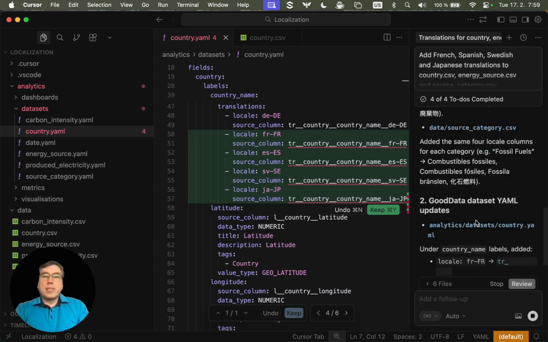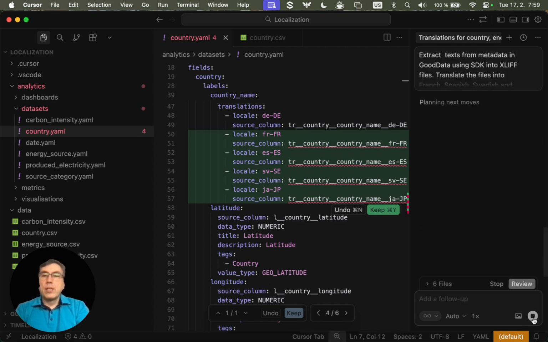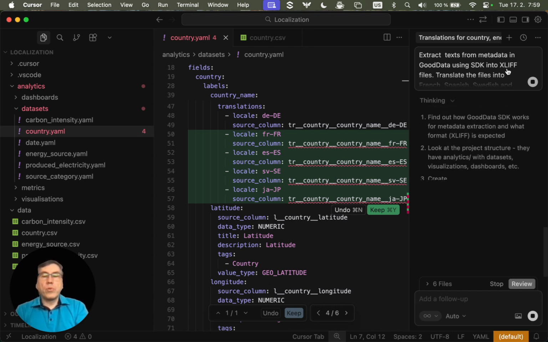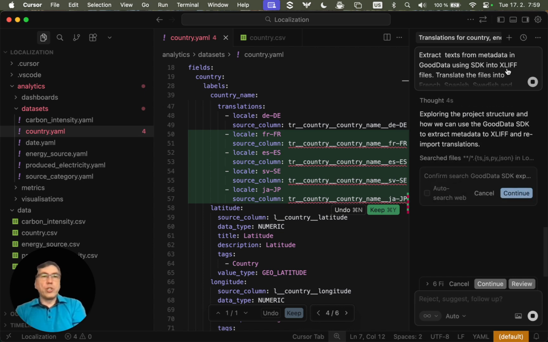So here is some summary, and let me also translate the metadata, so like names of visualizations, dashboards, metrics, etc. I've prepared this prompt for it. Basically it tells it to extract all the text into a file in XLIFF file format for each language and translate it to the appropriate language using Gemini.